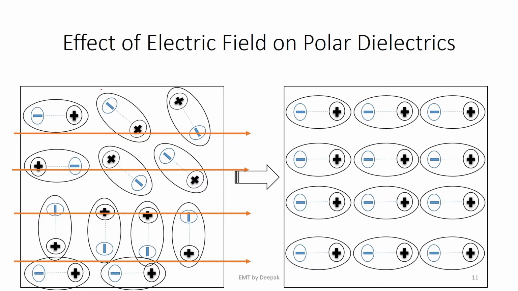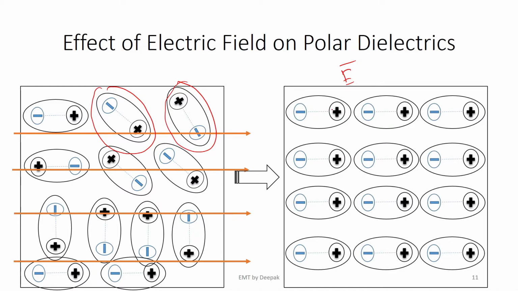Each dipole would experience a torque which creates an angular movement, and this angular movement would settle as all the dipoles reach this position, which is directed by the electric field. You may see the net effect of polar dielectrics and non-polar dielectrics is pretty similar. So for our discussion, we don't differentiate between polar and non-polar dielectrics. For us, they are the same.